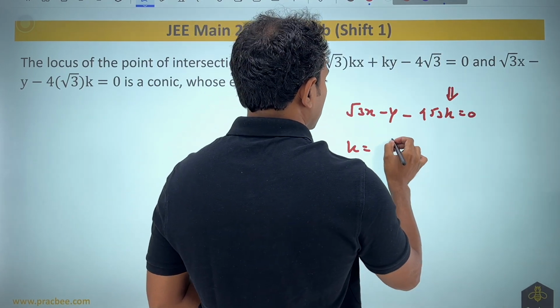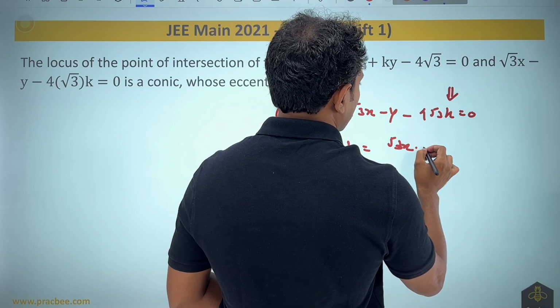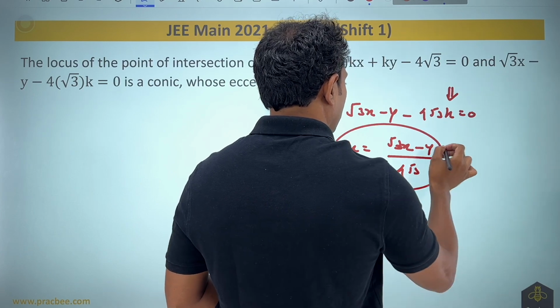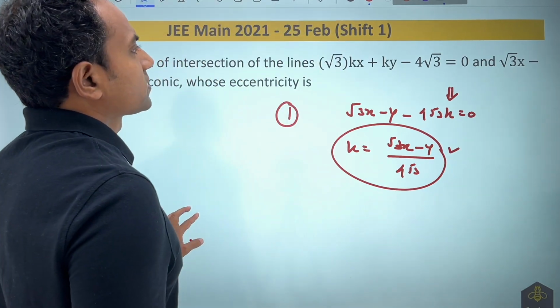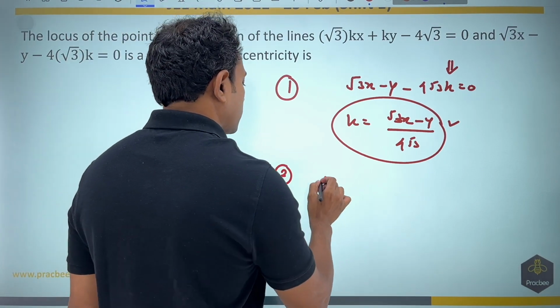It comes out to be nothing but root 3x minus y by 4 root 3. So we have figured out the value of k. In the next step, we can substitute in the first equation, eliminate the k and get the locus.